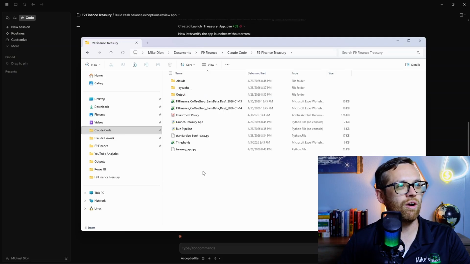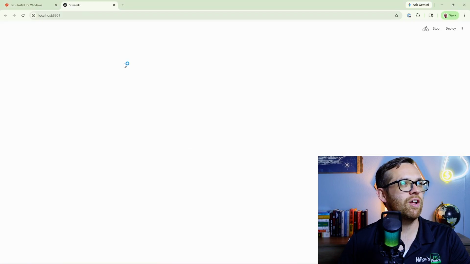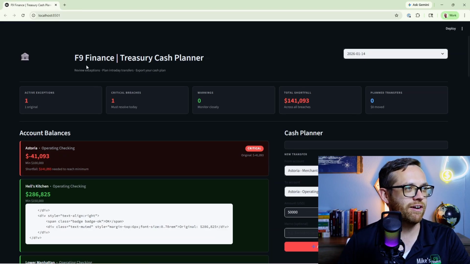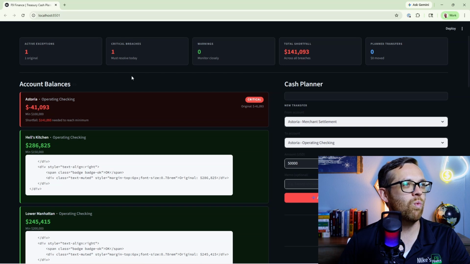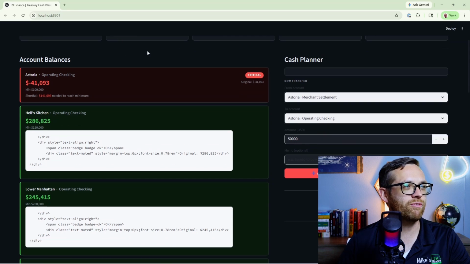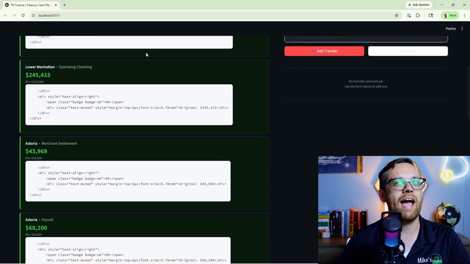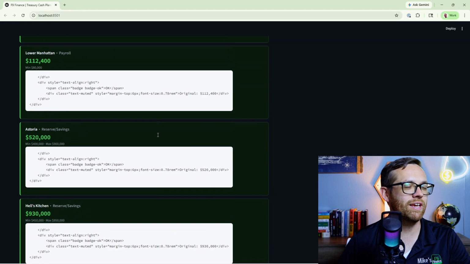So we're going to come to our folder here. We're going to look for the Treasury app. So we'll go ahead and launch that. The actual app is this script down here. It's going to open up for us right in our browser. And here is our Treasury cache planner. So here we're saying we have one exception. There's one breach we have to resolve. So again, instead of just a report, we're actually getting content we can work with.